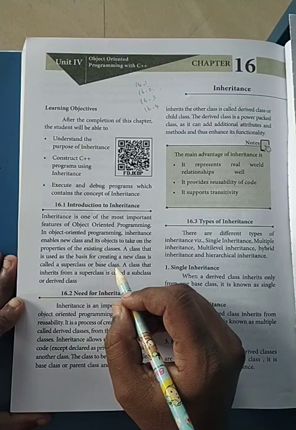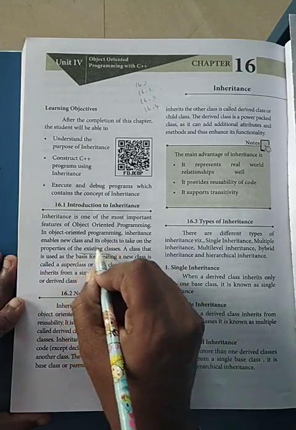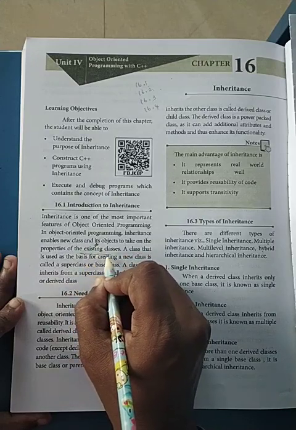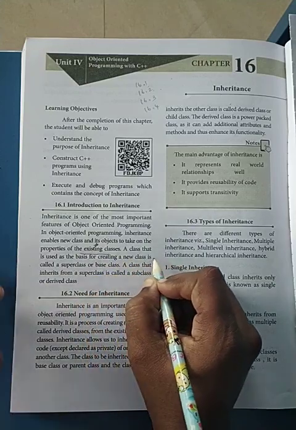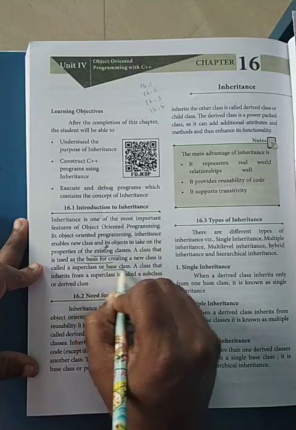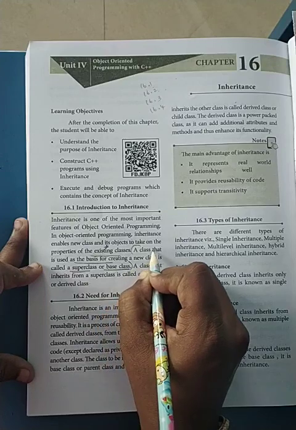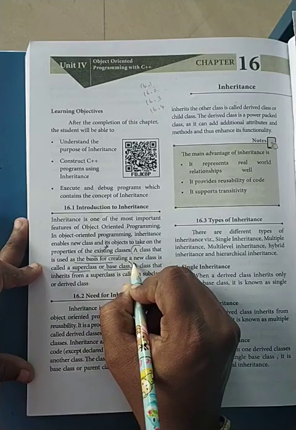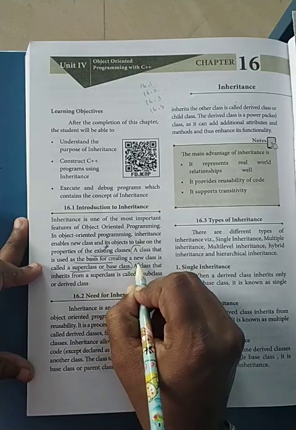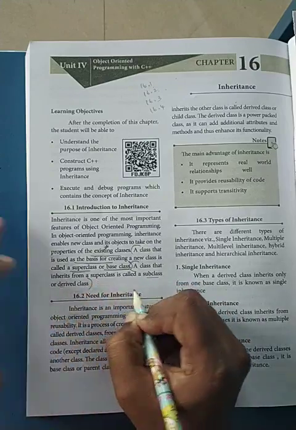Similar way, we are going to use the properties of an already existing class. That is the important keyword here: a class is already existing, and we are going to use the objects and properties of that class. The class which is used as the basis is called the base class or the super class. This is the definition for base class: the class that exists already, or which is the basis for creating the new class. Then the class which inherits from the superclass is called the subclass or the derived class.